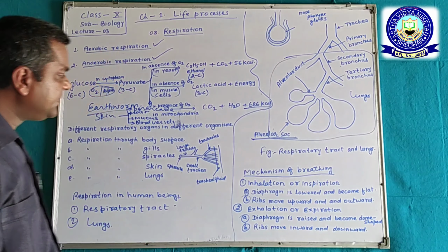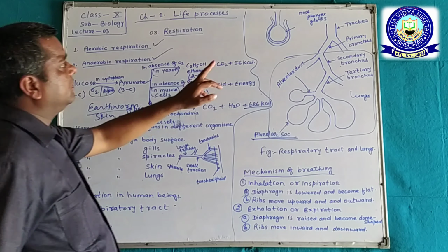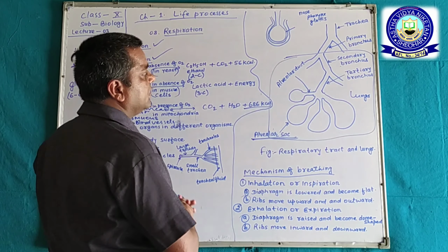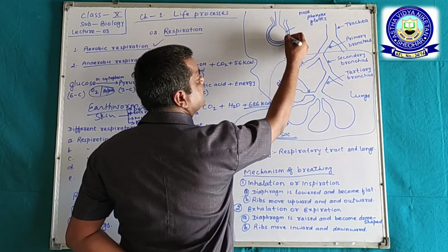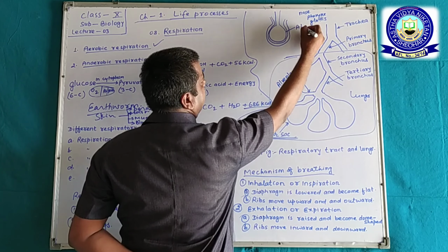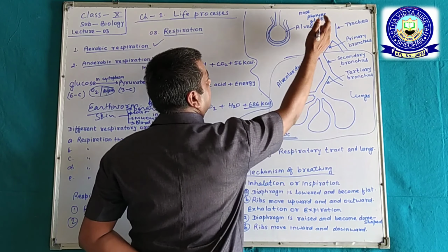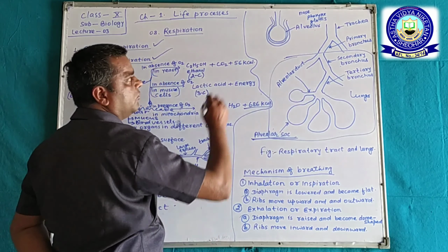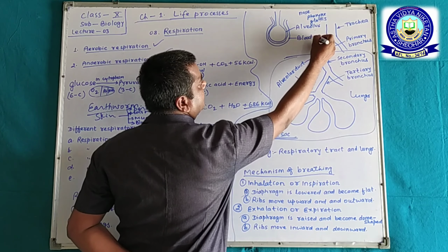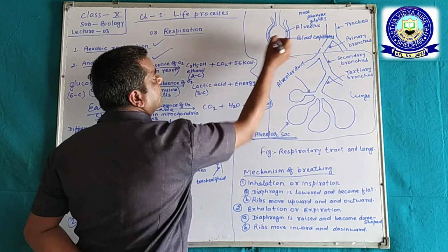Now see how the exchange of gases occurs. It is a balloon-like structure, the alveolar sac, which is called alveoli; alveolus is the singular. Okay, there are blood capillaries.